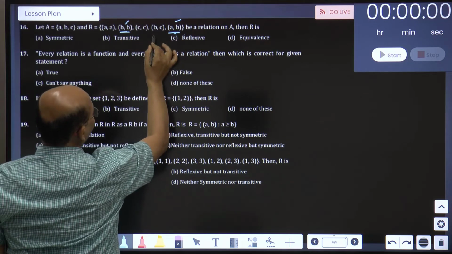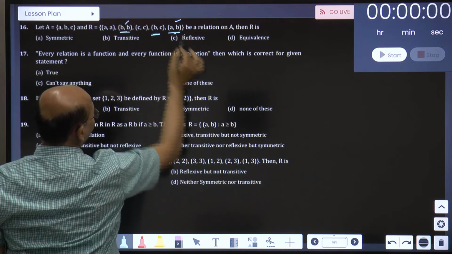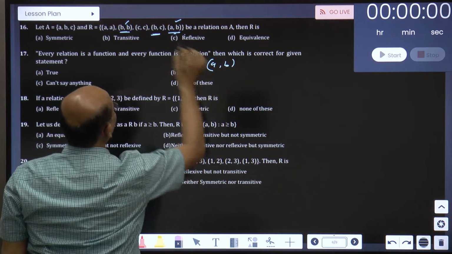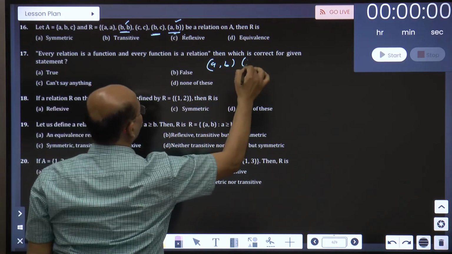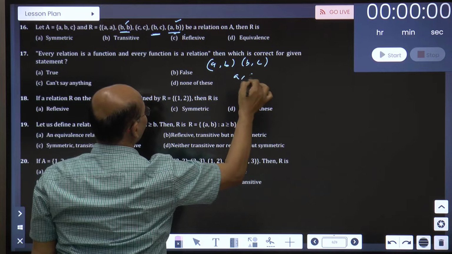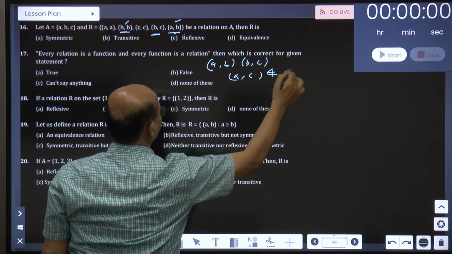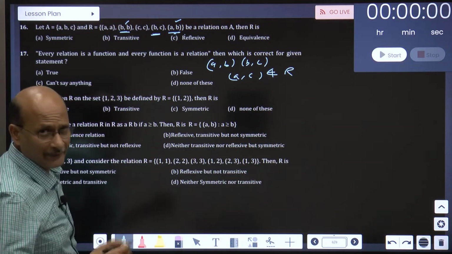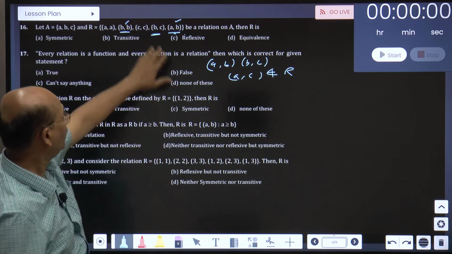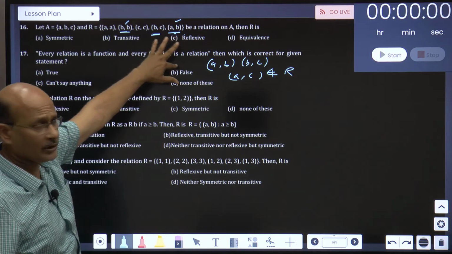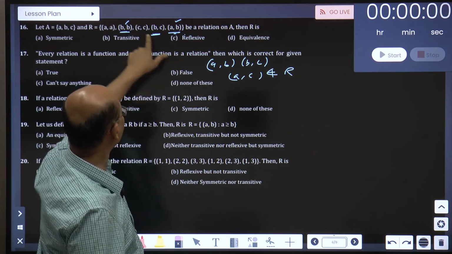But AB is there, with that one more pair is there. AB is there and BC is also there. So is AC there here? No, it's not there. Okay, so understand every ordered pair has to satisfy: if AB, BC exists, then AC must exist. So AB, BC is there, AC is not there at all.